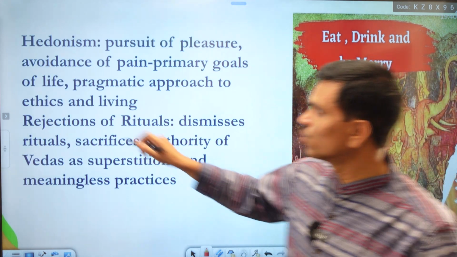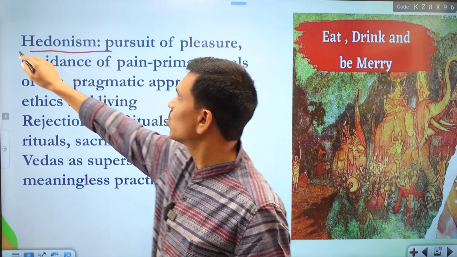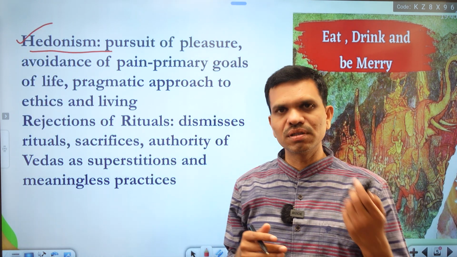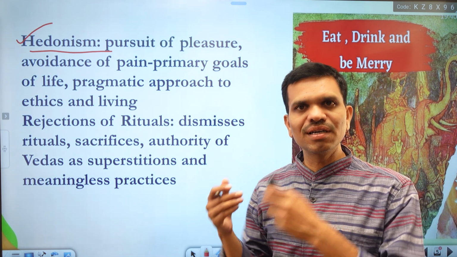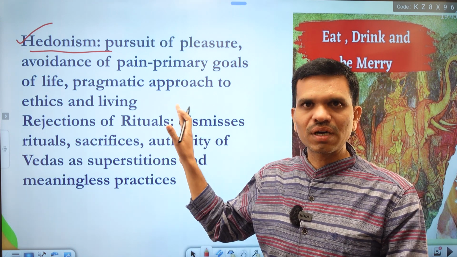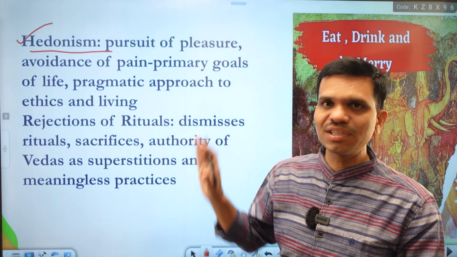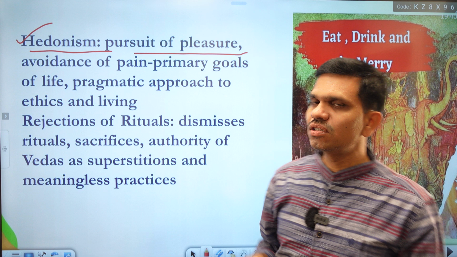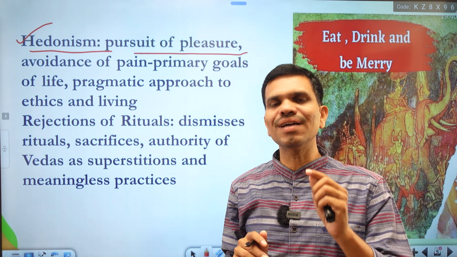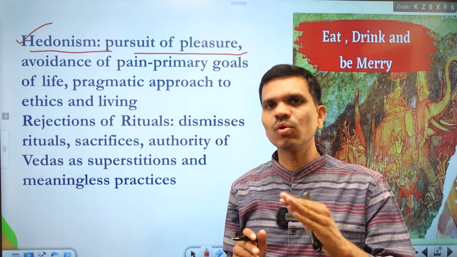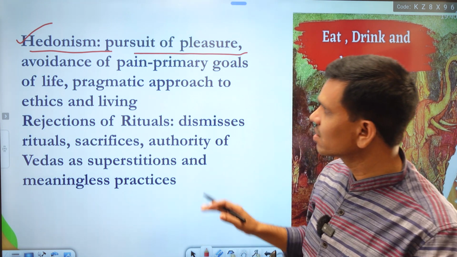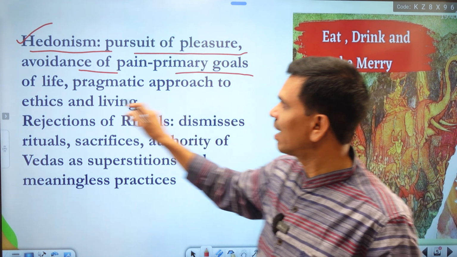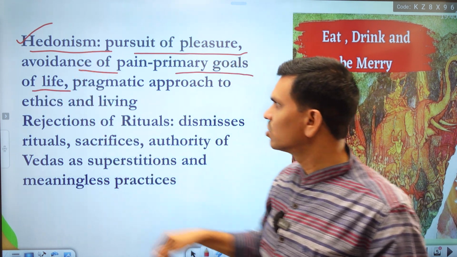Next we have hedonism. Hedonism is also an important part of the Charvaka system. Most of the time the other theist systems criticize the Charvaka system due to hedonism. So, what is hedonism? Hedonism is nothing but the pursuit of pleasure. They consider the pursuit of pleasure the ultimate goal of human life, and hence they try to avoid pain. This is the primary goal of life according to the Charvaka system.